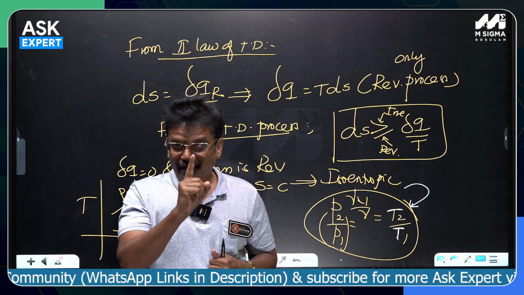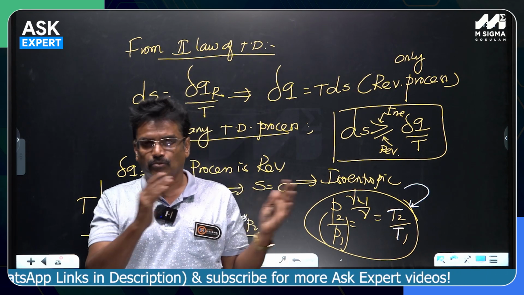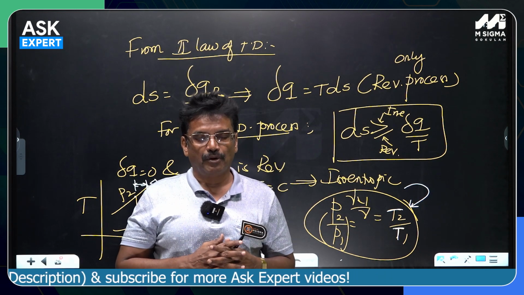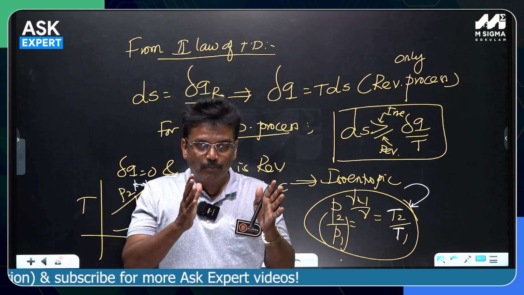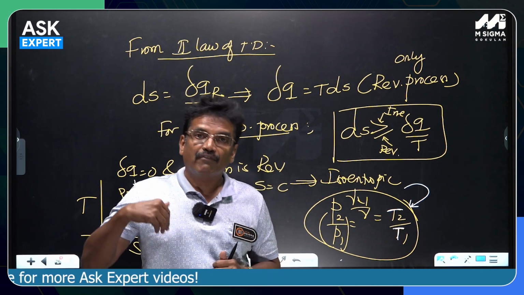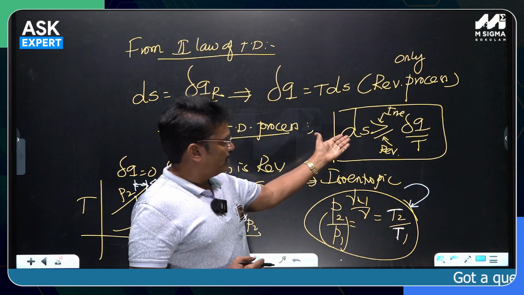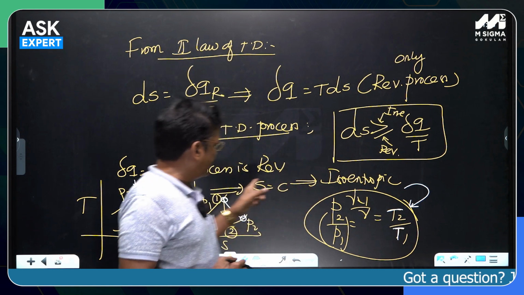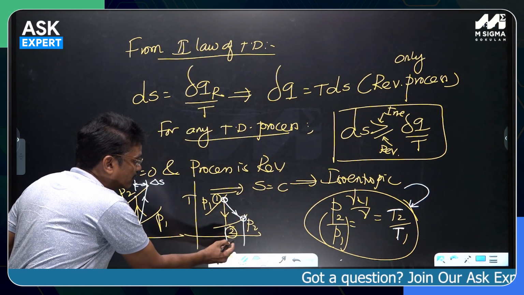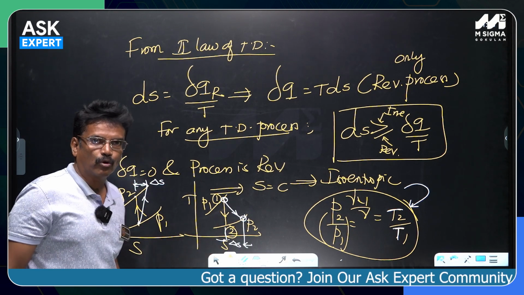All these doubts pertaining to reversible and irreversible processes I am discussing now in this Ask Your Expert session. Entropy is that property very closely linked to the reversible or irreversible nature of a process. Entropy remains constant in a reversible adiabatic process, and entropy is increasing during the irreversible adiabatic process. Entropy gets generated during the irreversible adiabatic process.